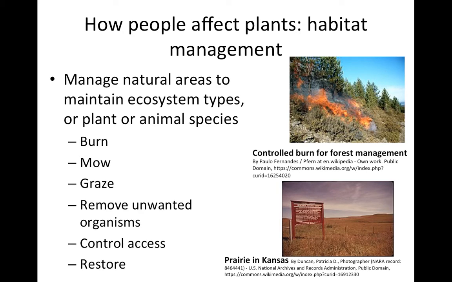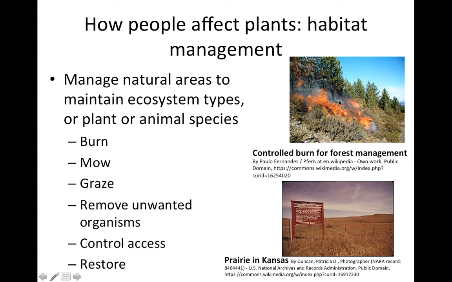So how else do people affect plants? Another way is habitat management. This refers to when we do things to natural areas to maintain desired ecosystem types. So an ecosystem is the collection of organisms as well as the physical environment. Or we might be trying to manage more specifically some individual plant or animal species. And there's a whole bunch of ways that humans manage their environment.